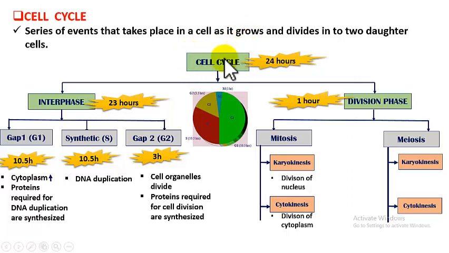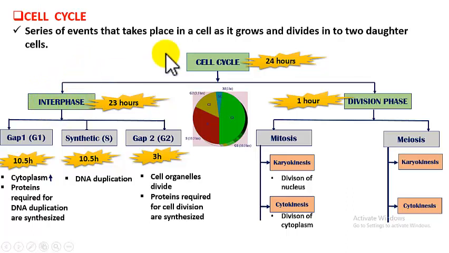So this cell cycle has 2 important phases or stages. They are interphase and division phase. Of these 2 phases, the longest is interphase and it requires 23 hours, whereas the division phase requires only 1 hour. Understood? Now this interphase, what is this interphase? What happens in this interphase?